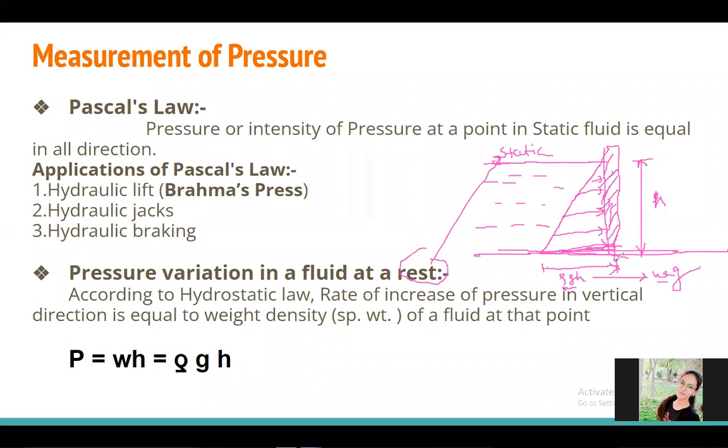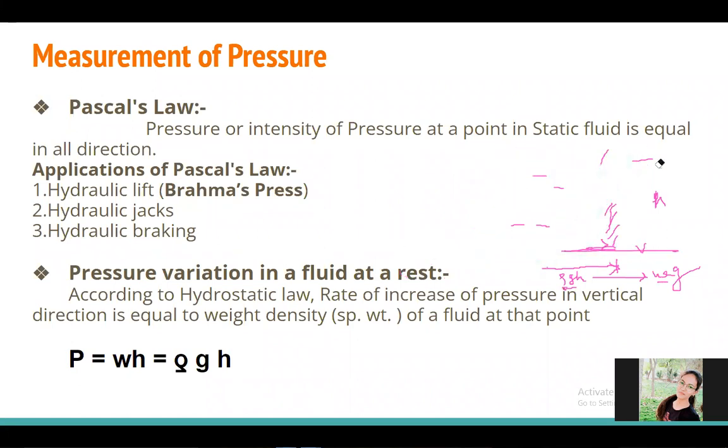So this will be the pressure variation in the liquid when the liquid is in the static condition, that is, when the liquid is at rest. According to the hydrostatic law, the rate of increase in pressure in the vertical direction is equal to the weight density of the fluid.